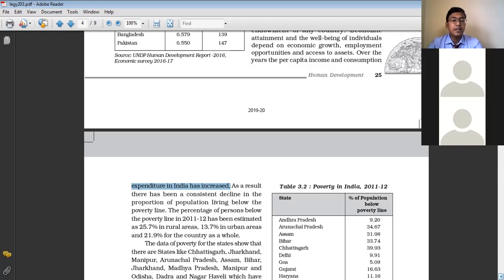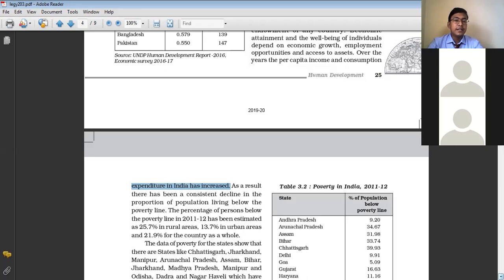In the earlier days, the per capita income, which is the average income per person, was very low, and the expenditure on consumption of various goods was very low. Why? Because at that time people did not have enough money in their hand to purchase goods. They used to purchase only food grains for their survival.